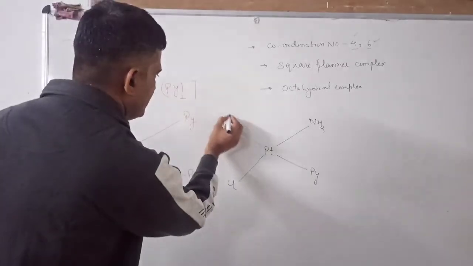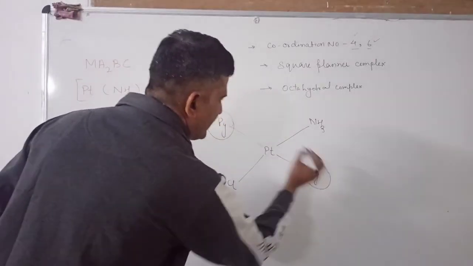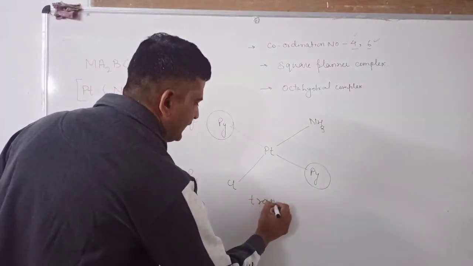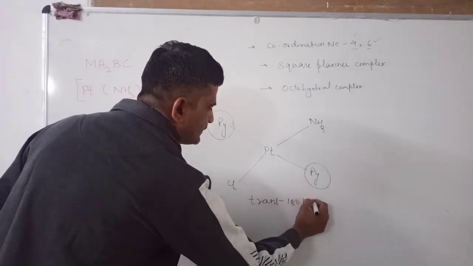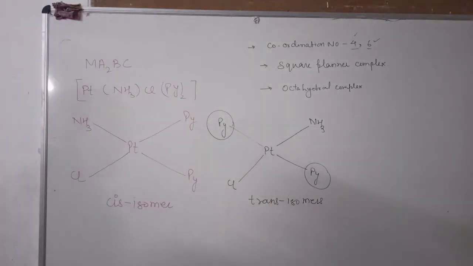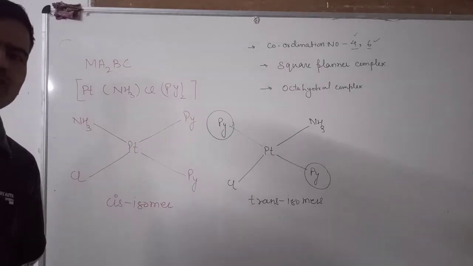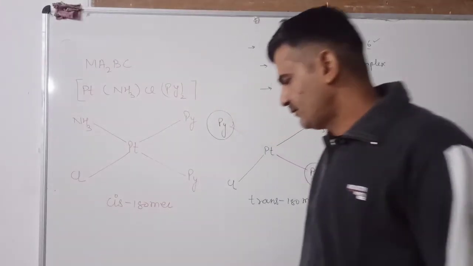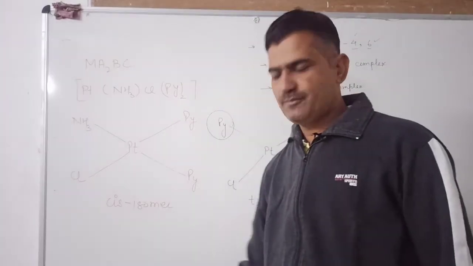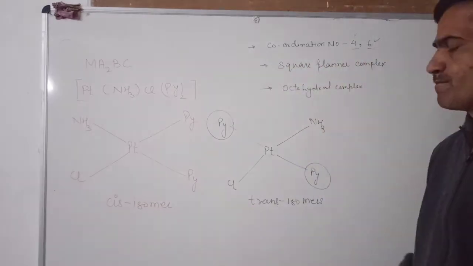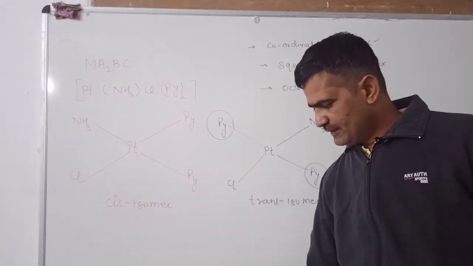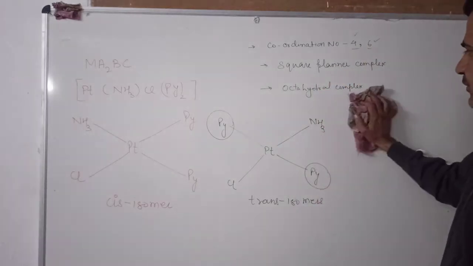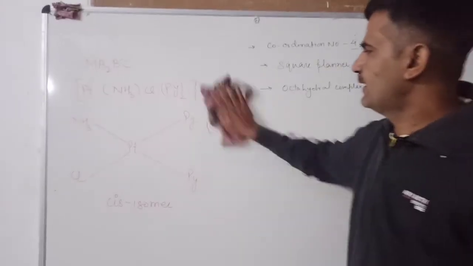How is it the trans form? This pyridine and these pyridine ligands lie in the opposite plane. This is known as the trans isomer. Now after this we will study another type of isomerism, in that, the octahedral complex. In that we will study the cis and trans isomerism.